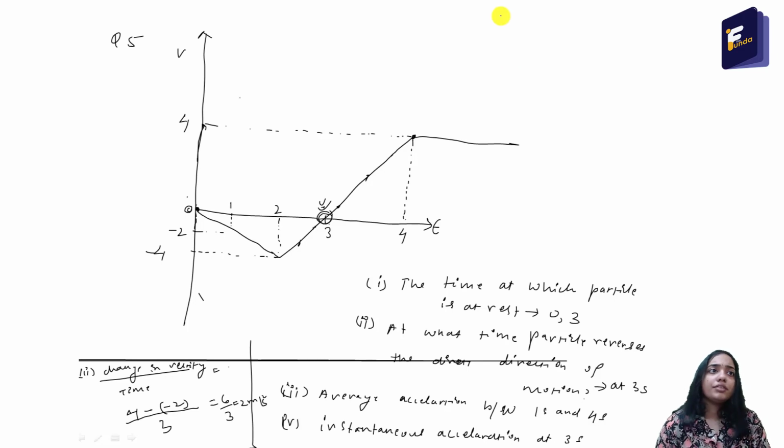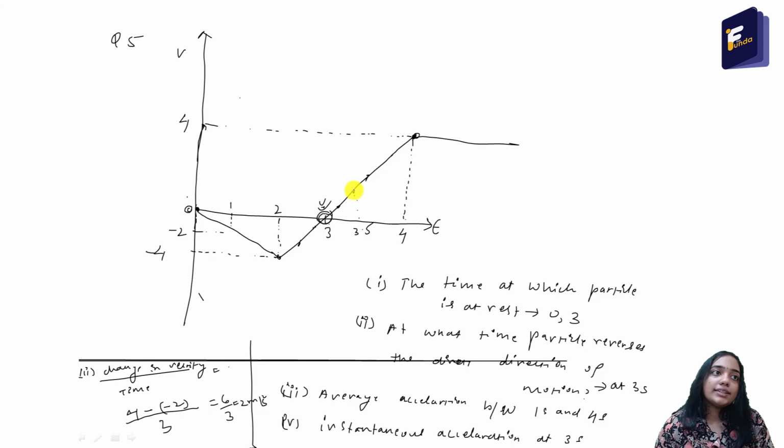So how can we calculate? The acceleration at t equal to 3 seconds is the slope of this line, this whole line. Okay, from t equal to 2 seconds to t equal to 4 seconds, the slope of that line gives us the acceleration at 3 seconds. Not only at 3 seconds, if I say this is 3.5 seconds, then also this is the same straight line.